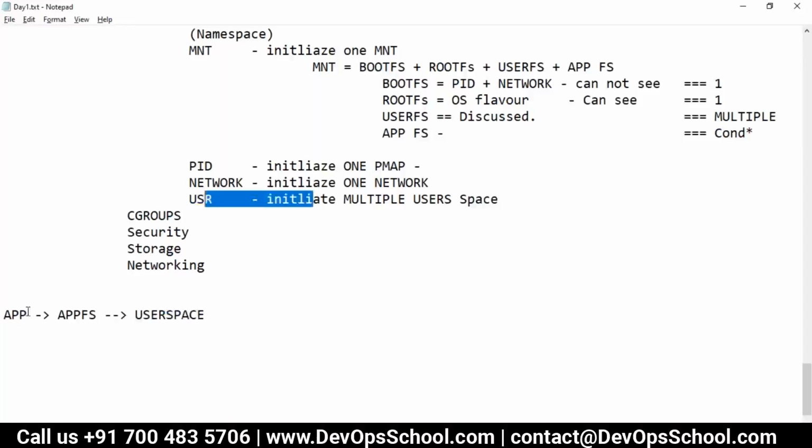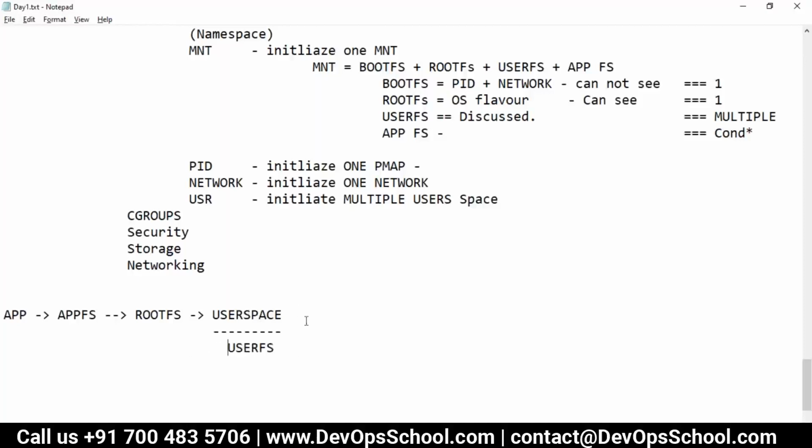Think about it, this is important. Running an application requires an application file system and then a user space. The application file system will be on the root file system. The moment you create a user, you get a user file system also. That's the isolation.